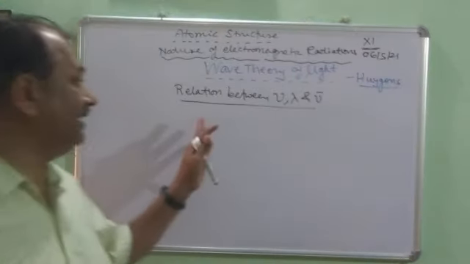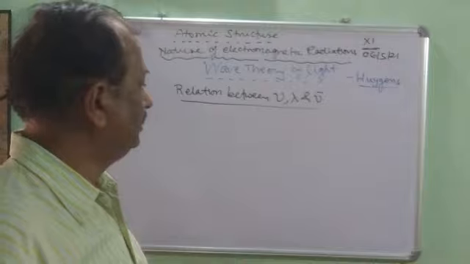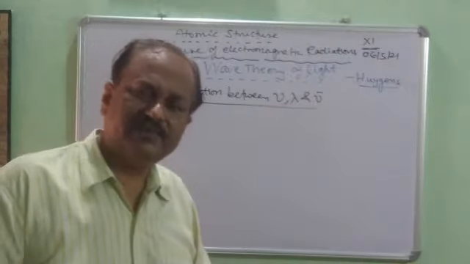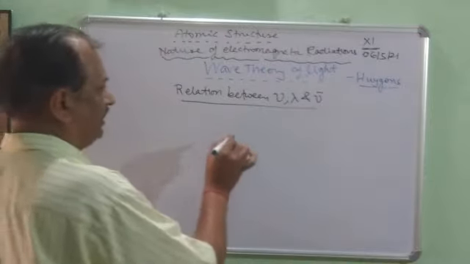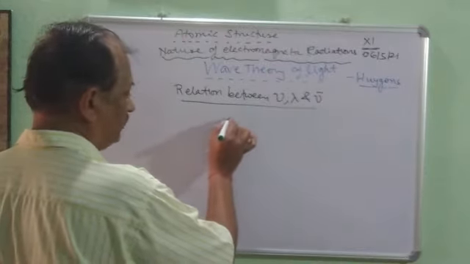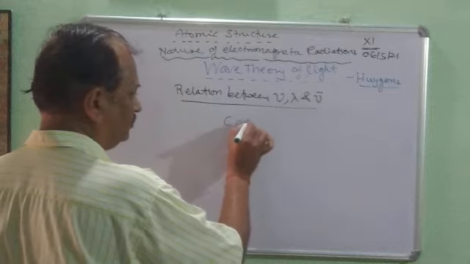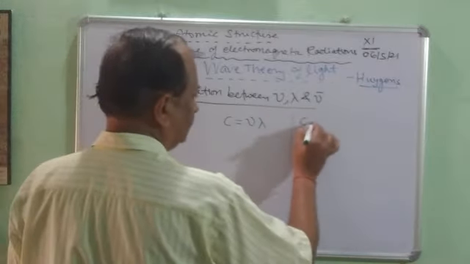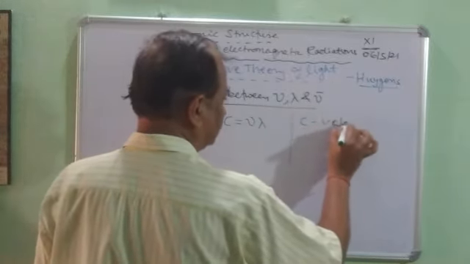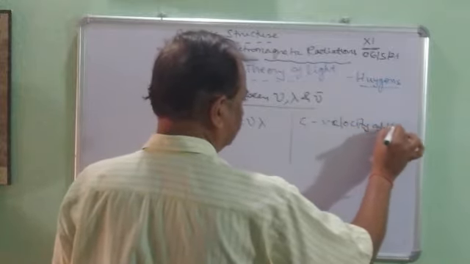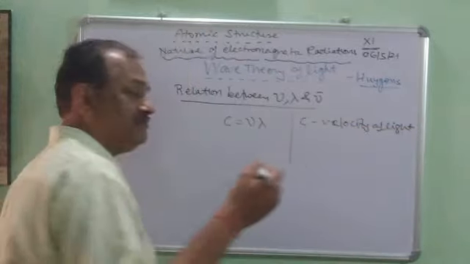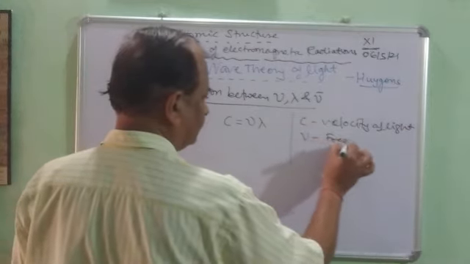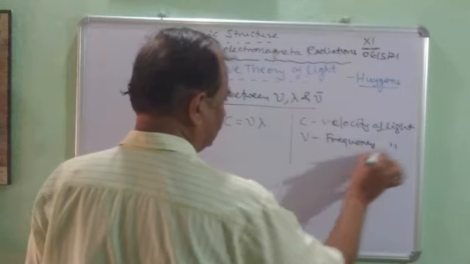Now children, we will see the last portion, the relation between frequency, wavelength and wave number. Simply, velocity of light is denoted as C. C is equal to nu lambda, where C is the velocity of light, which is standard, nu is the frequency of light, and lambda is the wavelength.